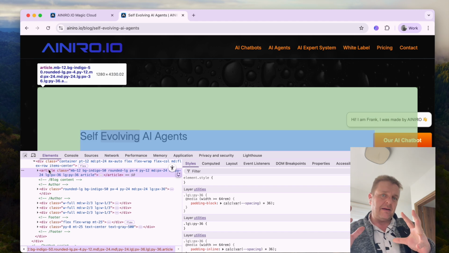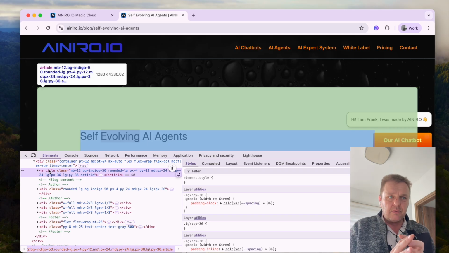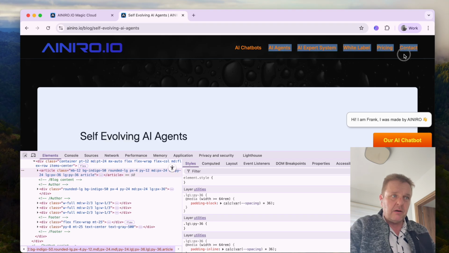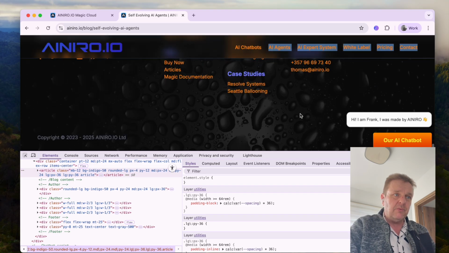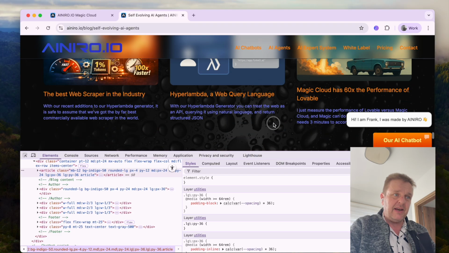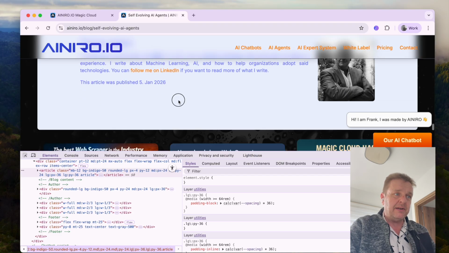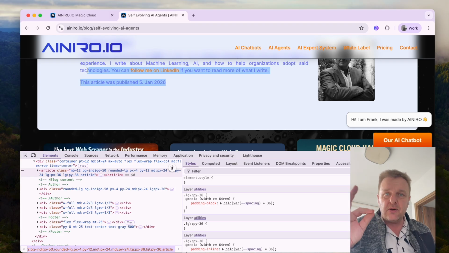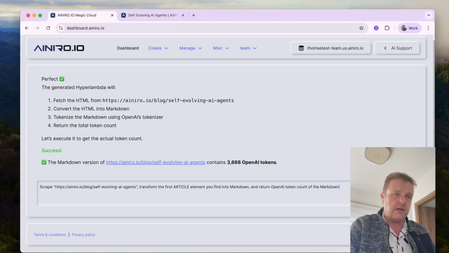Which means that I can tell my Markdown scraper, I don't care about the navbar. I don't care about these things here. I'm only interested in the Markdown representation of the first article HTML element you find in the HTML.